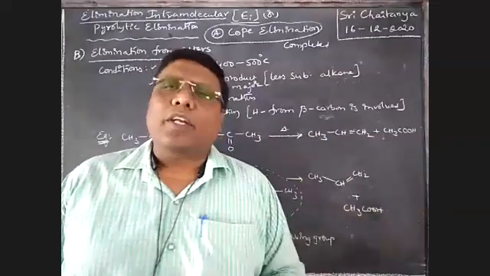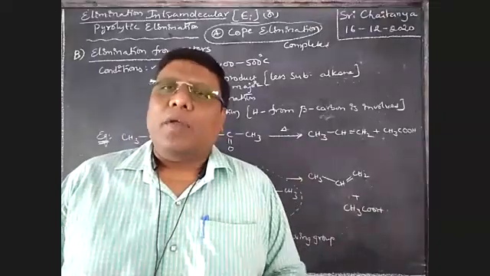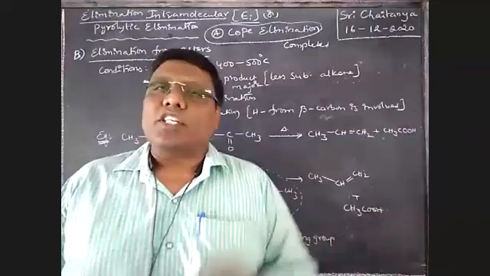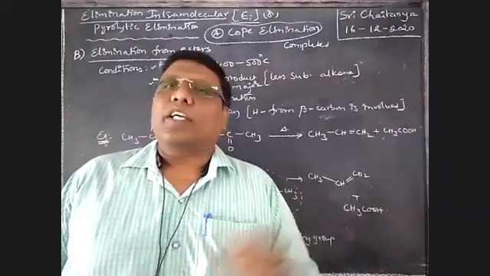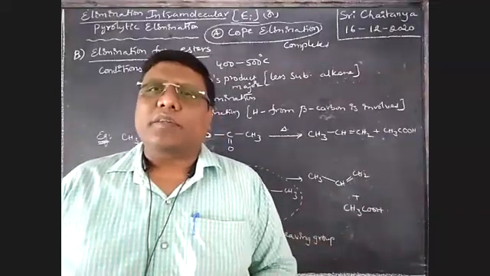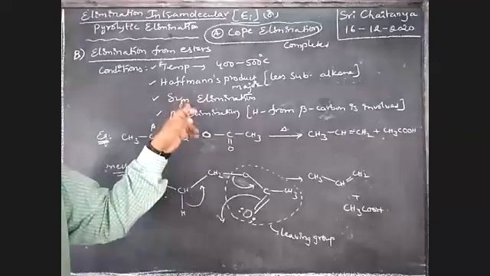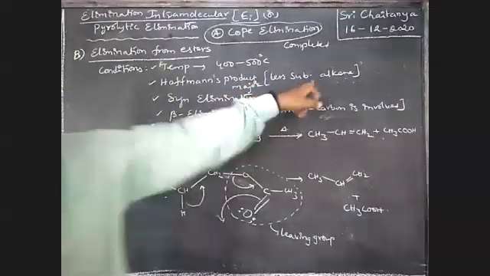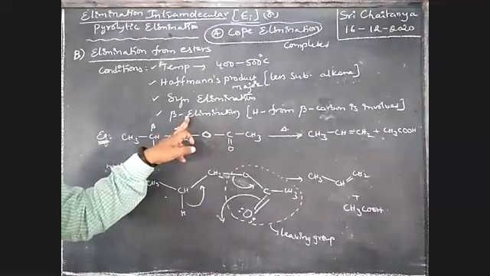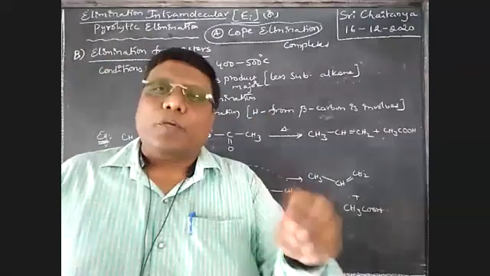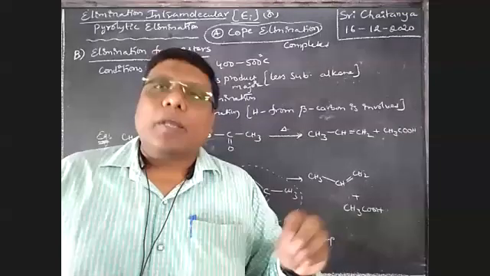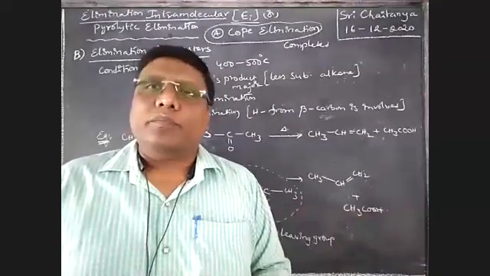So here, as in Cope elimination, also the Hofmann product. Wherever conjugation is there, then only the more substituted product is formed. If no conjugation is there, the Hofmann product is the predominant product. Here also in similar fashion: syn elimination, Hofmann product, that is the less substituted alkene is the major product. So once again, beta elimination, boys. That is, hydrogen from the beta position to the leaving group is eliminated.